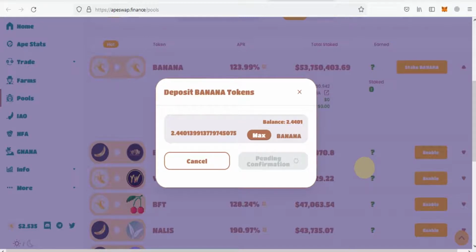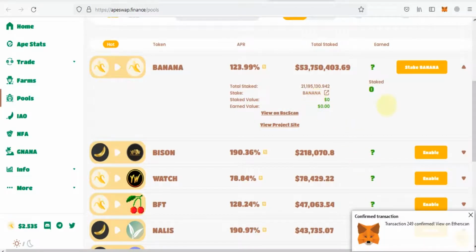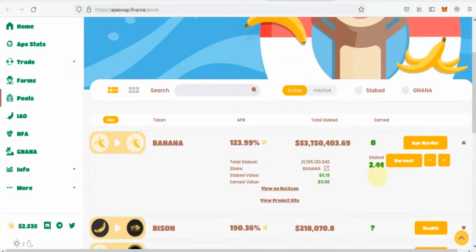So I will get 124% APR, and I can withdraw the profit anytime. Also I can unstake my banana tokens, and as you can see, this is my position.